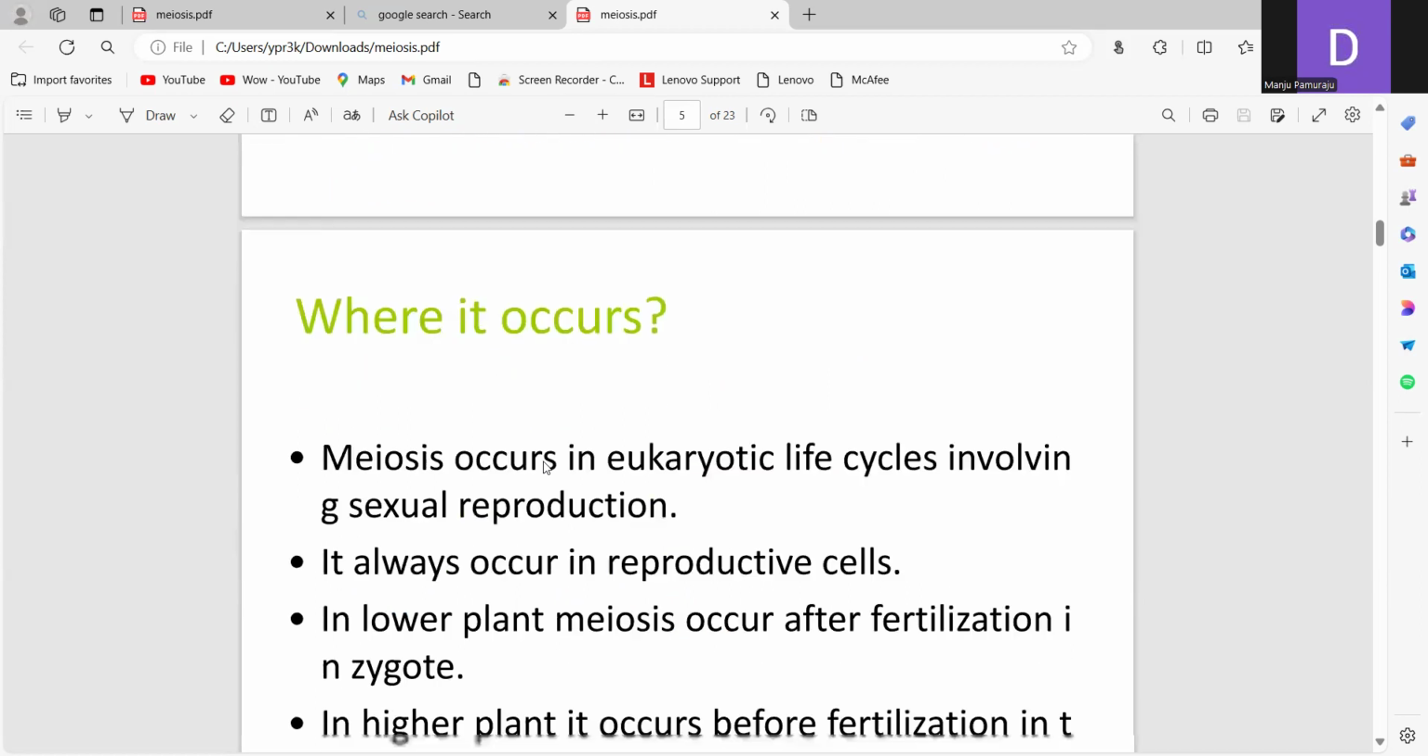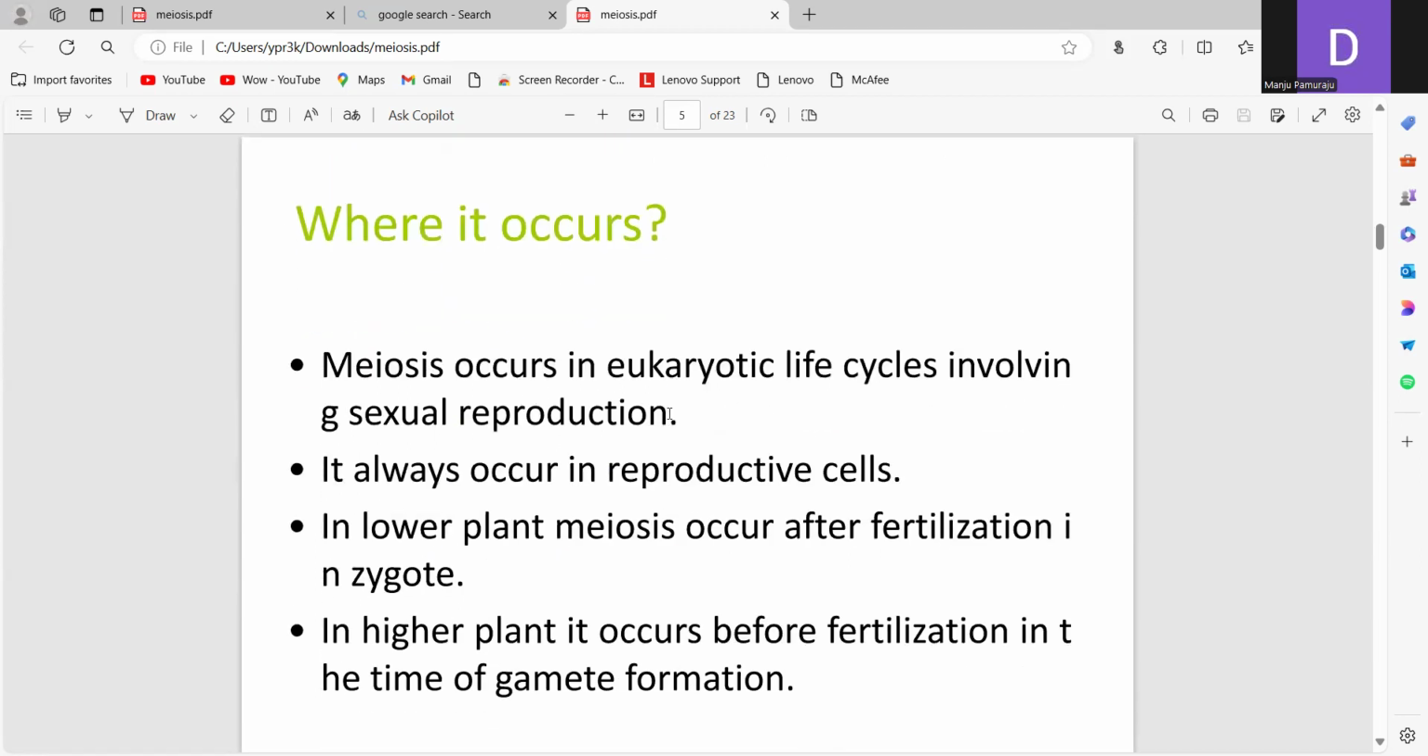Meiosis occurs in the eukaryotic life cycle involving sexual reproduction. It always occurs in the reproductive cells only, whereas mitosis occurs in the vegetative cells. In lower plants, meiosis occurs after fertilization in the zygote, and in higher plants it occurs before fertilization, at the time of gamete formation.